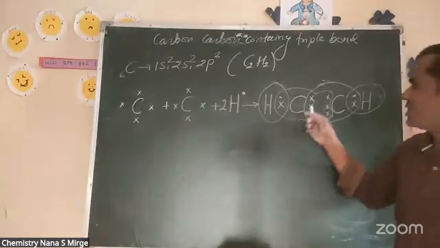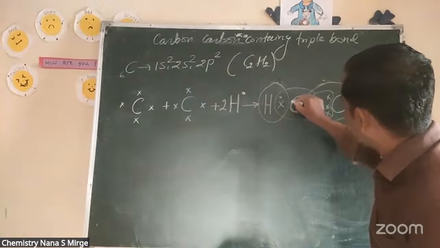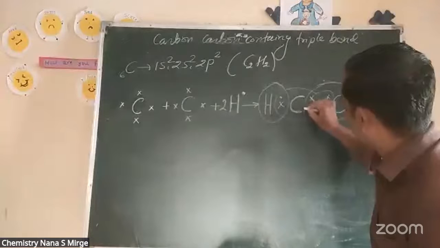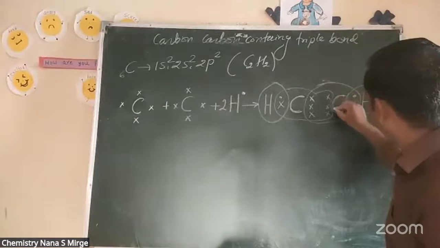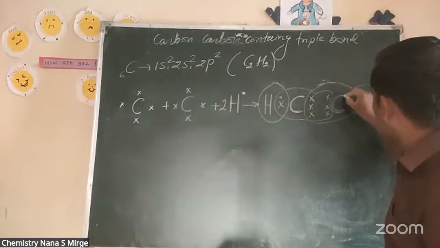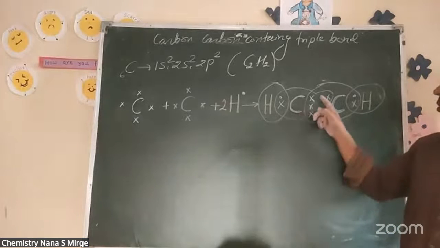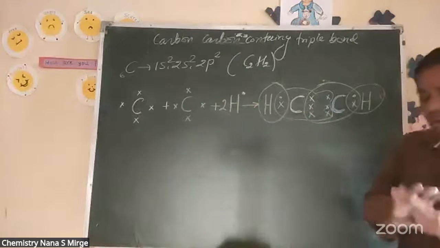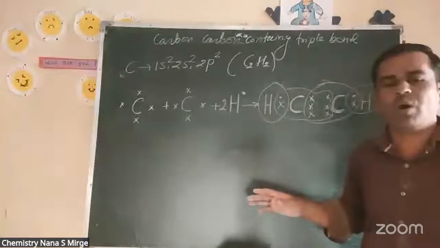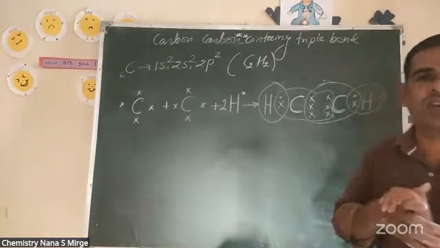Look towards this white carbon, this carbon, and count its electrons. This carbon 1, 2, 3, 4, 5, 6 and 7 and 8. So all the carbons have their octet rule completed.